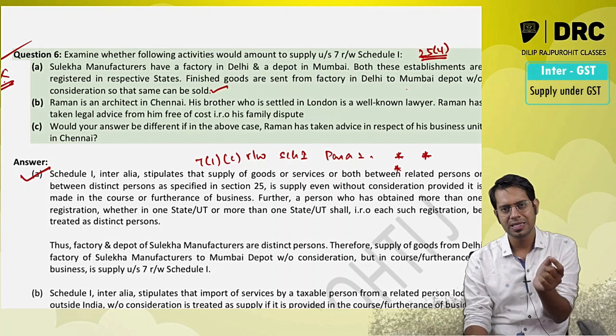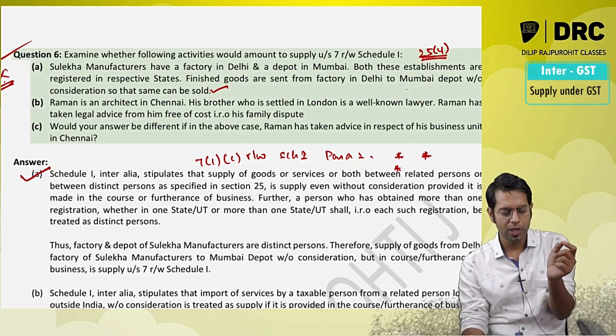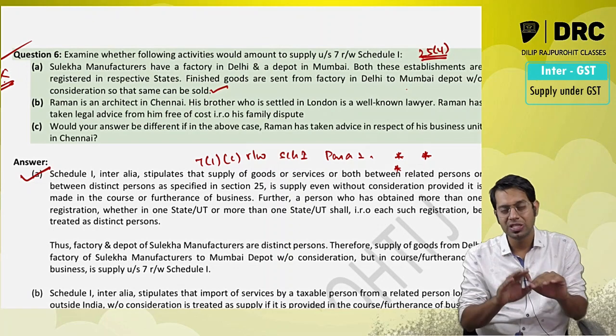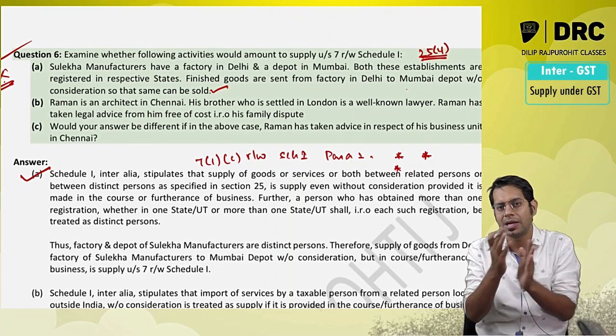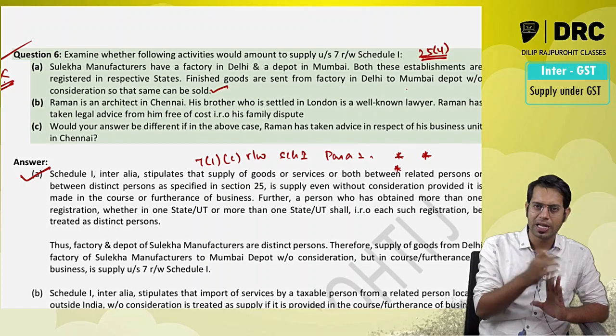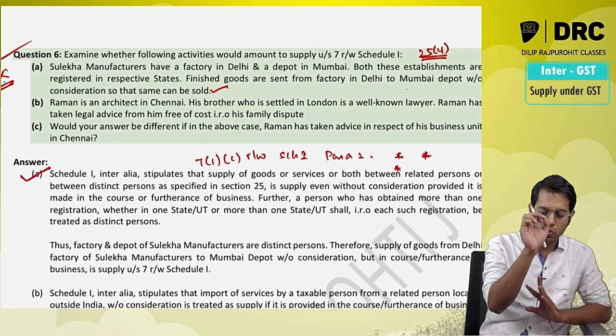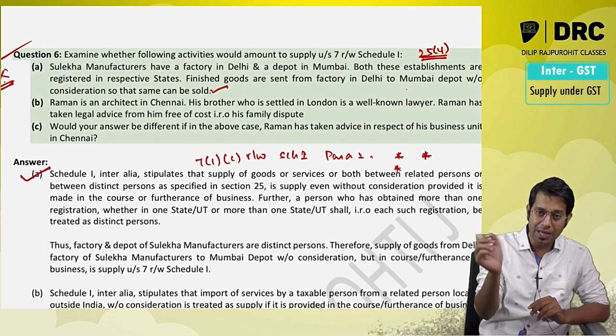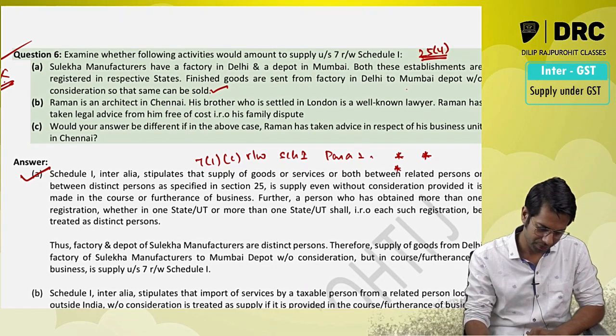Now in the present case, since there is a transfer by Sulekha Manufacturers factory in Delhi to its depot in Mumbai, which are registered separately, it will be treated as supply. This particular transaction of transfer of finished goods from the factory in Delhi to the depot in Mumbai shall be treated as supply, even though there is no consideration involved.